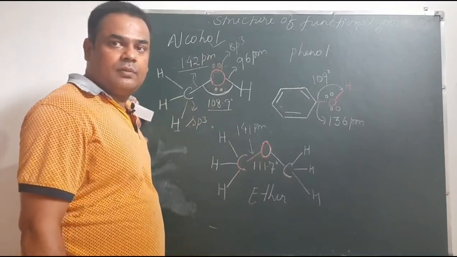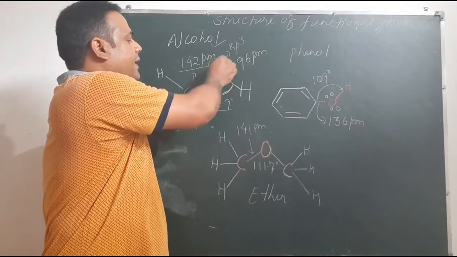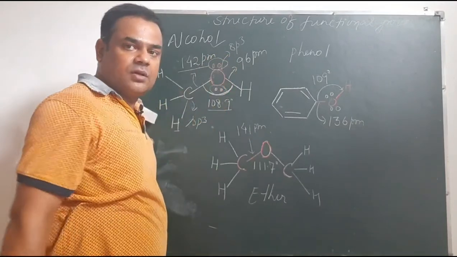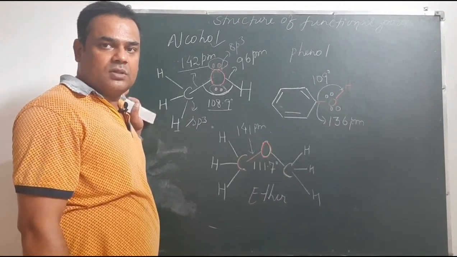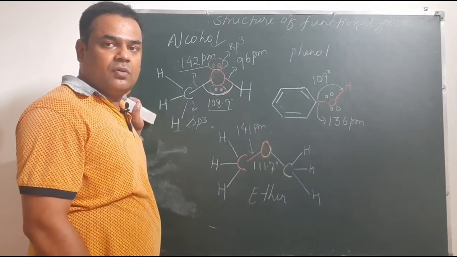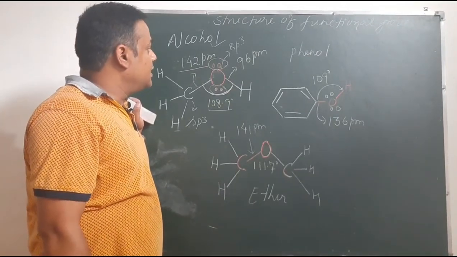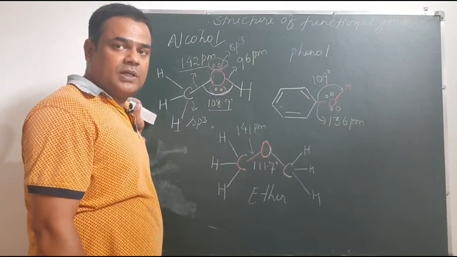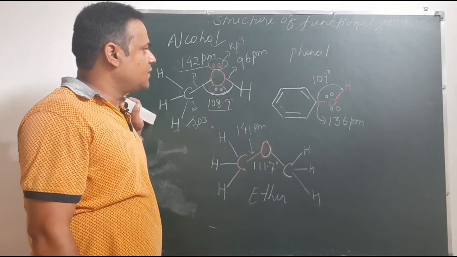So what is the explanation of this smaller bond angle? It is the lone pairs. In the tetrahedral structure of a carbon atom, carbon has no lone pair of electrons, so by valence shell electron pair repulsion theory there is no lone pair repulsion. But in this case, 2 lone pairs of electrons are present, and these lone pairs mutually repel each other.